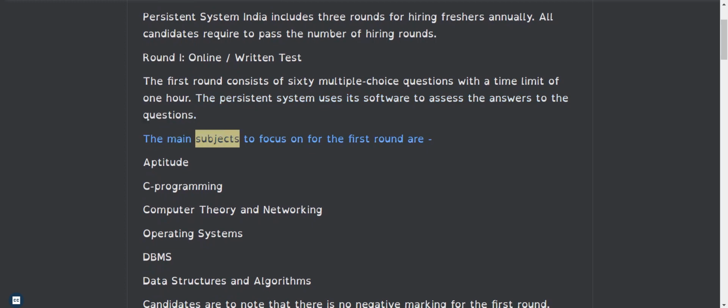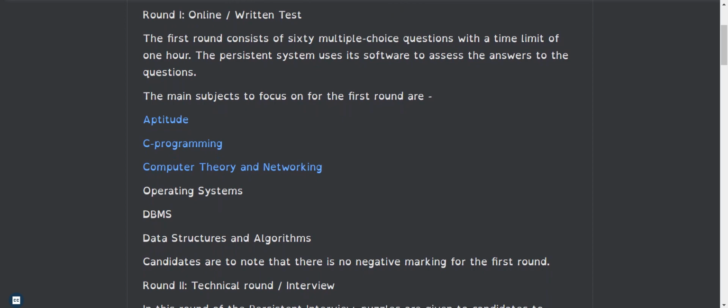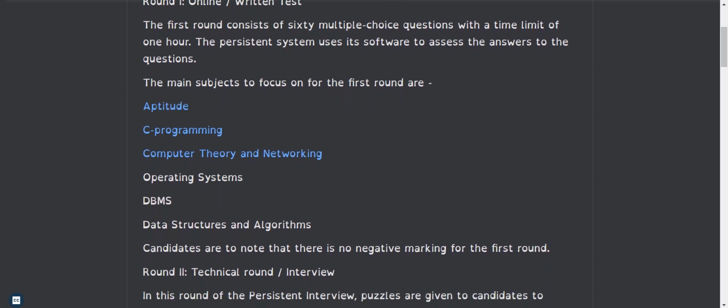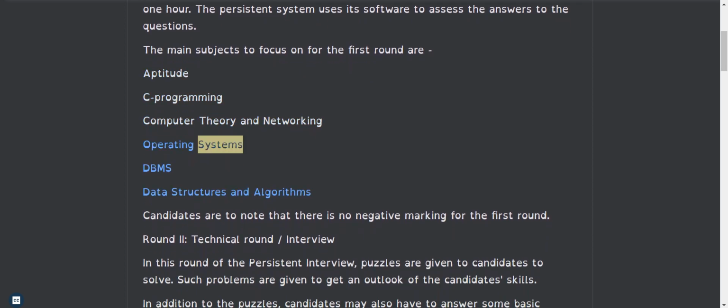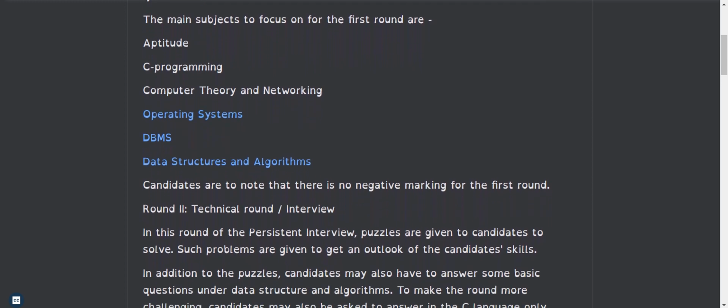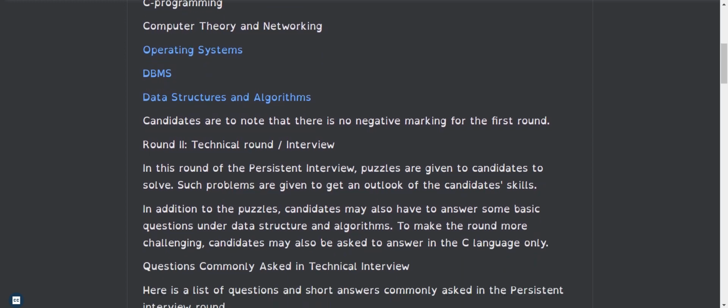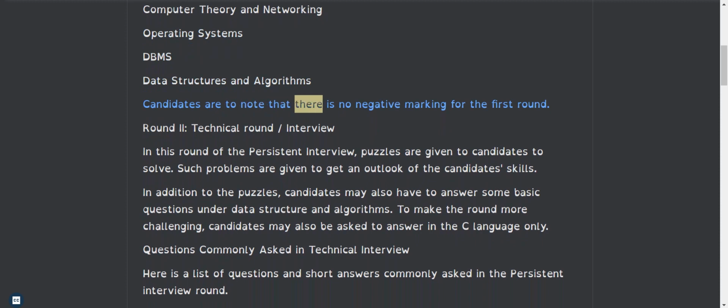The main subjects to focus on for the first round are Aptitude, C Programming, Computer Theory and Networking, Operating Systems, DBMS, Data Structures and Algorithms. Candidates are to note that there is no negative marking for the first round.